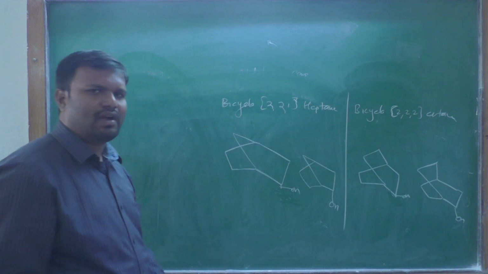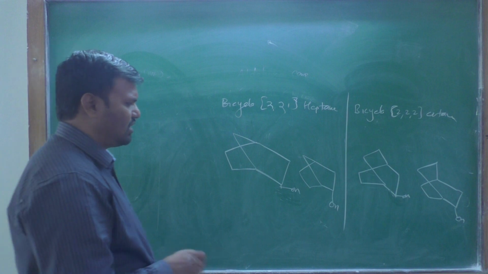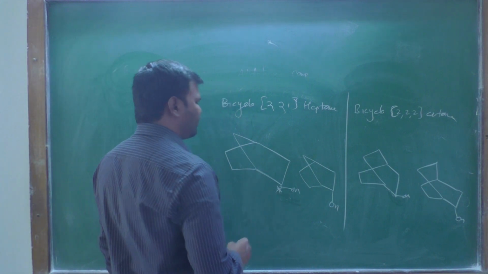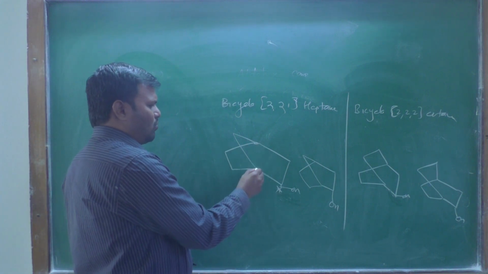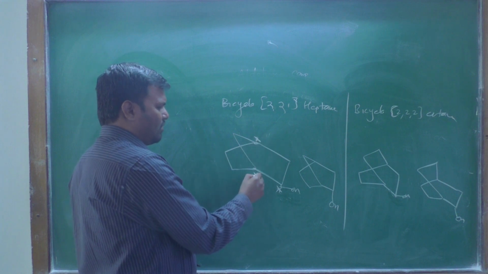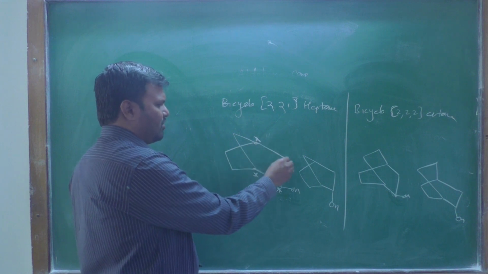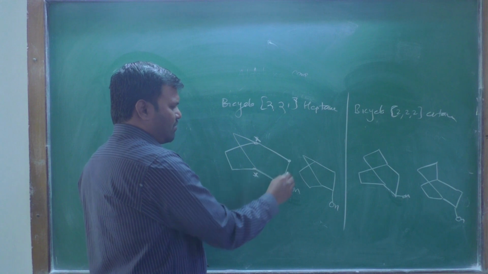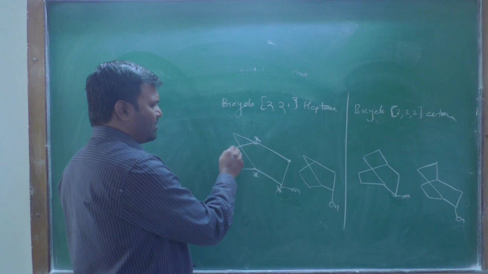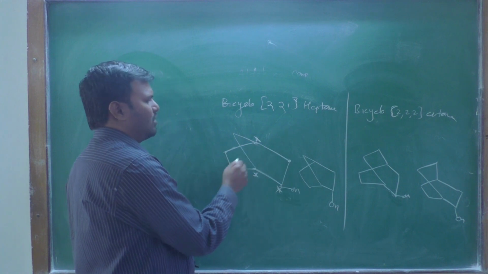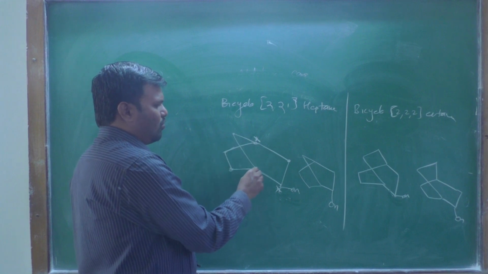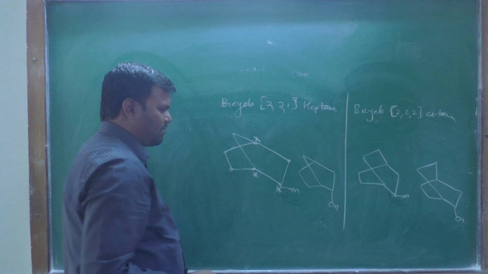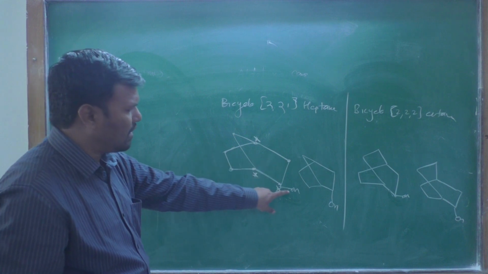Okay, firstly you have to find out the number of chiral centers. In this case, this is the first chiral center. This is also a chiral center, because when you consider from this side, the first carbon and second carbon have the OH. From this side, the first and second carbon do not have OH. And from there, 1, 2, and the third carbon has the OH. For this case, 1, 2 has the OH.